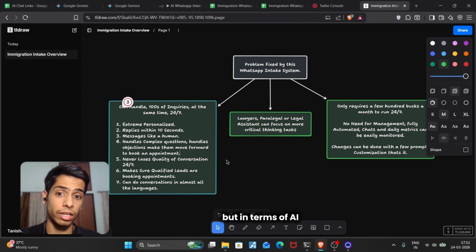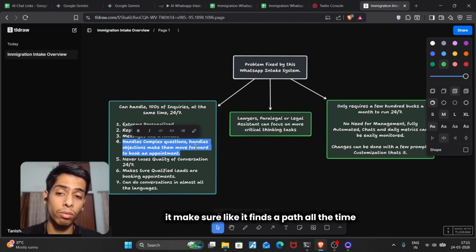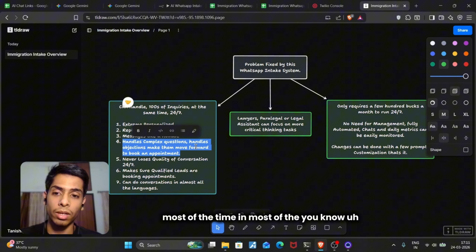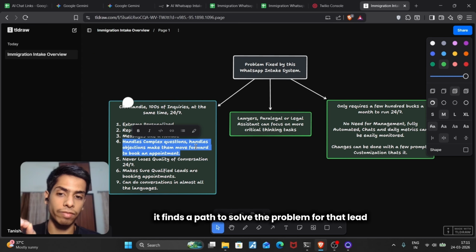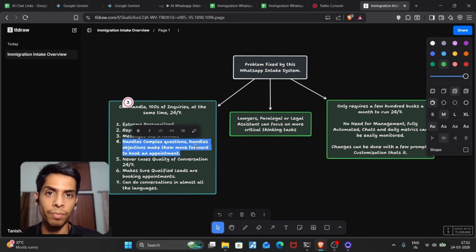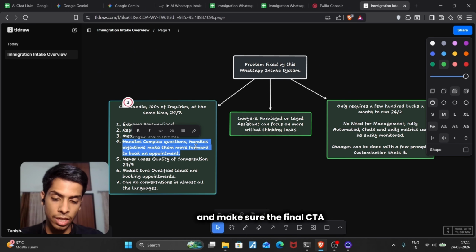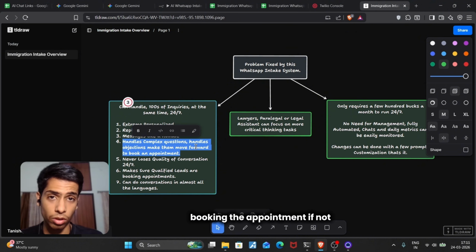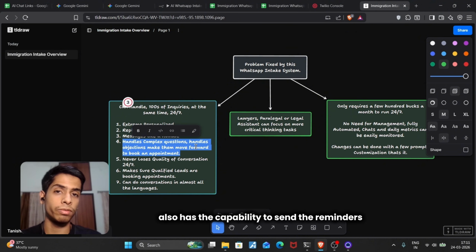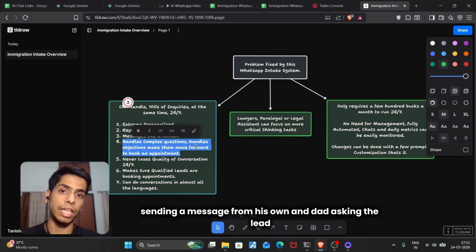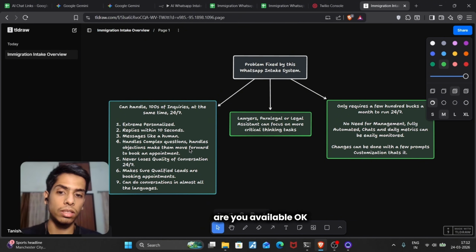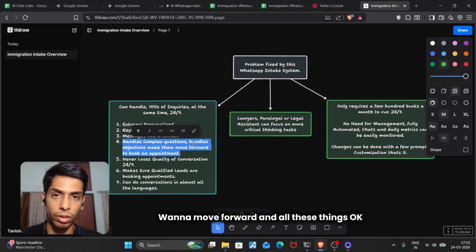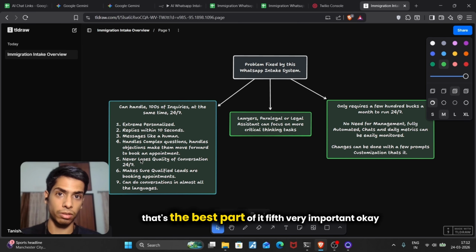But in terms of AI, in most scenarios it finds a path to solve the problem for that lead, the question the lead is asking, and it makes sure, with the final CTA, that the lead is actually booking the appointment. If not, this system also has the capability to send reminders to the lead after 1 or 2 days, sending a message from its own end asking the lead, are you available? Have you booked the appointment? Want to move forward? That's the best part again about it.